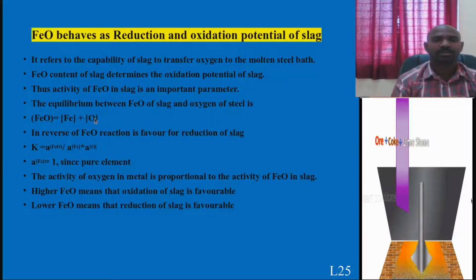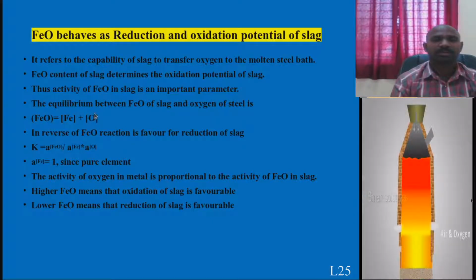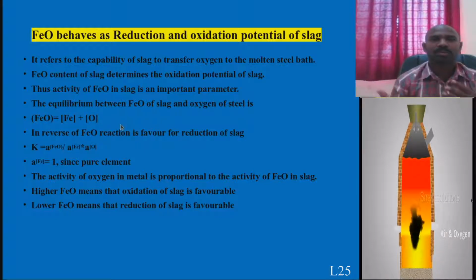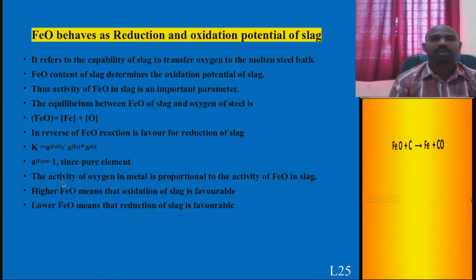When you purge, the oxygen reacts with the molten pig iron and gives rise to this slag. That is oxidation in the case of LD converter steel making. And there may be a situation that at lower temperatures, when the temperature drops and you add the solid particles, this reaction reverses.